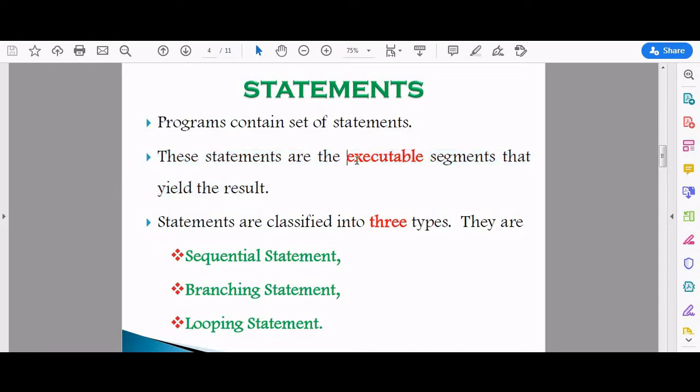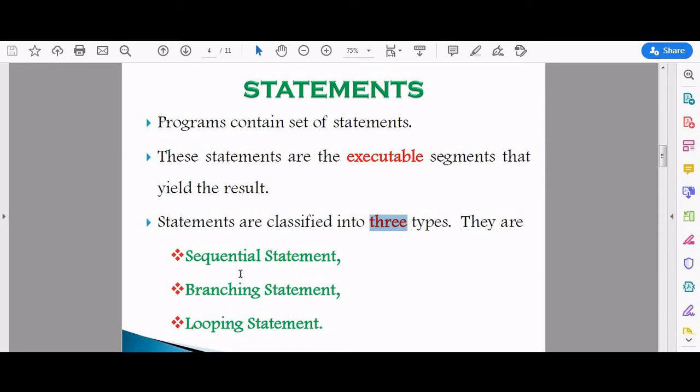What is meant by executable? Executable in the sense it is runnable, it is workable. So these statements will execute and give some result. That's why they are said to yield the result. Yield in the sense give, show the output. Then statements are classified into three types.